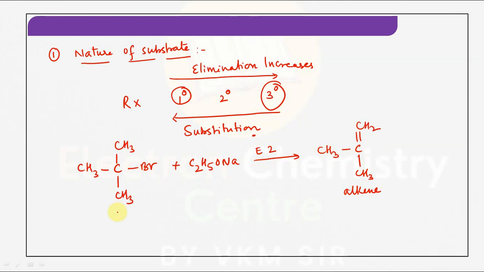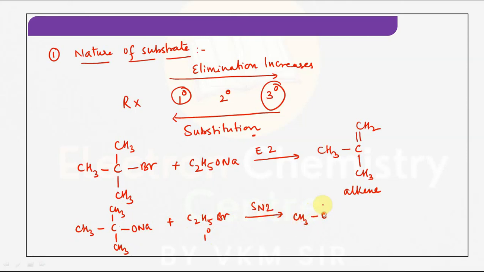Similarly, you take another example. Down I am writing here CH3, base plus C2H5Br. So it is a primary alkyl halide. Then in this case what will happen? Substitution takes place. It will undergo SN reaction, that too SN2 reaction, and forms this substitution product.